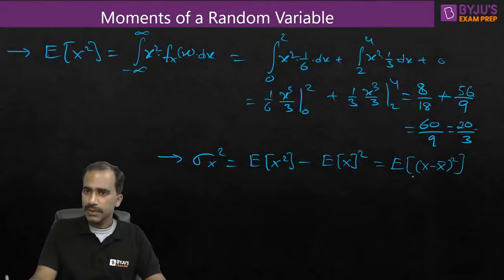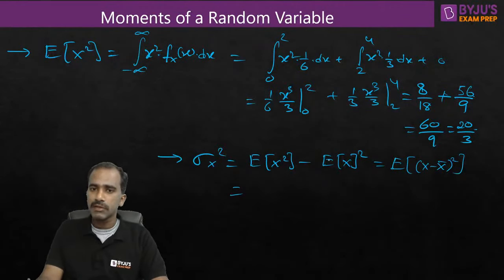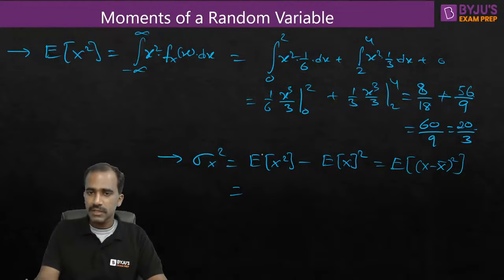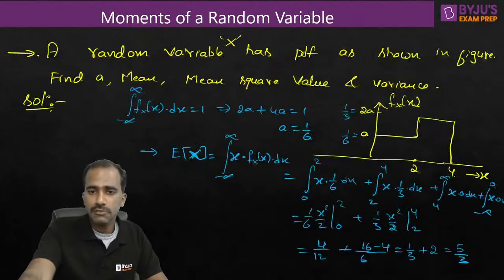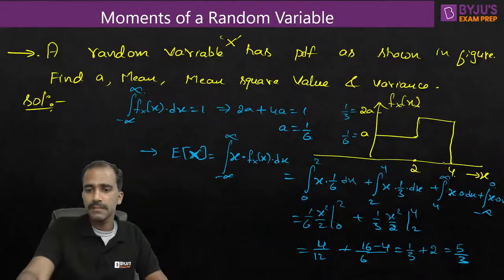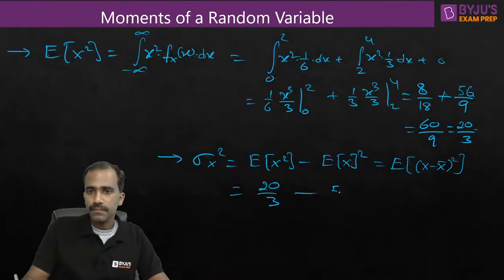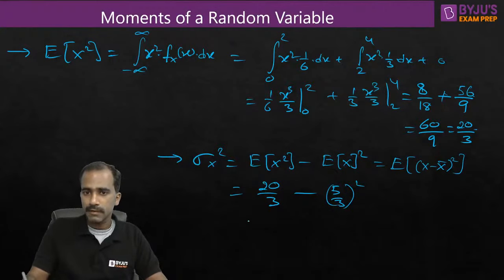So if you want, you can do integration of this and find it. That is one way. Other ways, we can take the help of the relation between variance, mean square value and mean value. This is the relation. This is total power minus DC power. So total power, mean square value we just now found, which is 20 by 3, minus mean value we just now found in the previous slide, which is 5 by 3, squared. This is DC power.